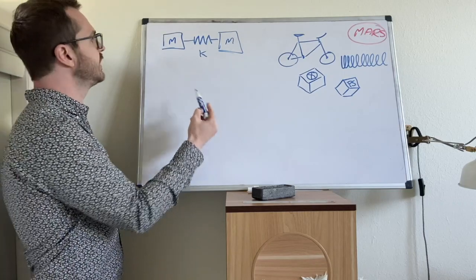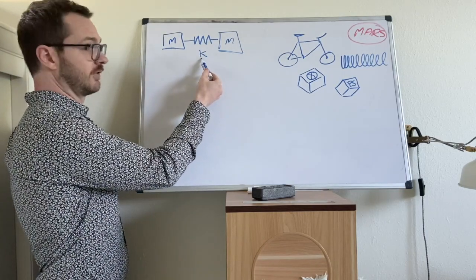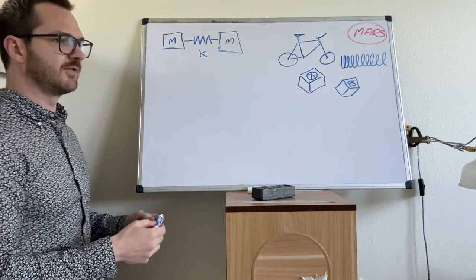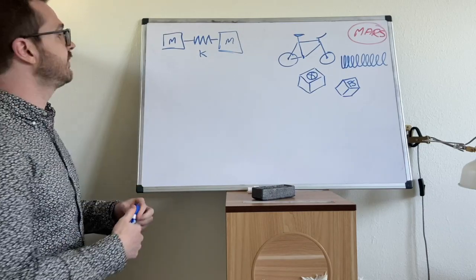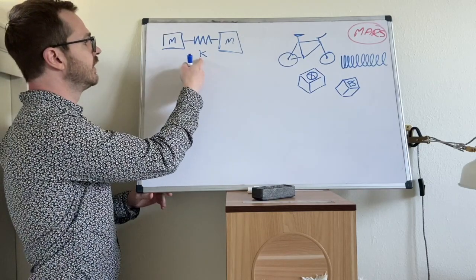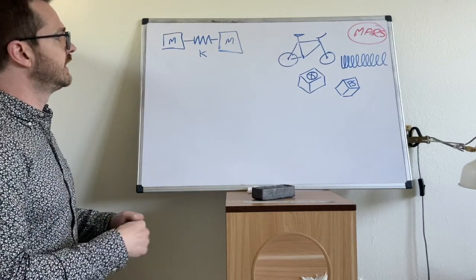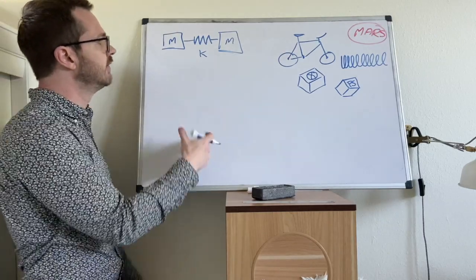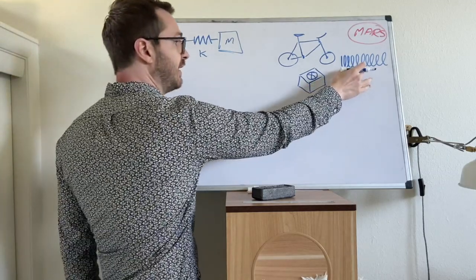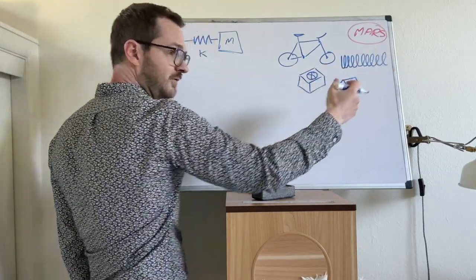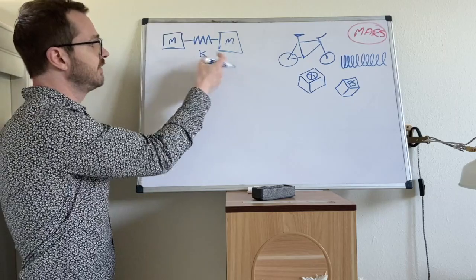If you have those three together, then you have a spring-mass-damper system. What we're looking at is a spring-mass system, so no friction. This is how we're going to model it. I know this is a little simpler than a continuous spring, but for now this will do.